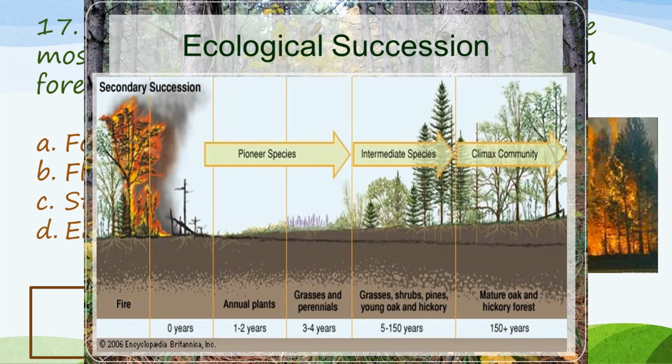the years. So, for example, in this figure, after 1 to 2 years, you will have the annual plants. 3 to 4 years, you will have the grasses and the perennials. 5 to 150 years, you will have the bigger plants, trees, etc. until you get to reach the climax community. So we call this ecological succession, changing the species and biodiversity in a particular landscape.